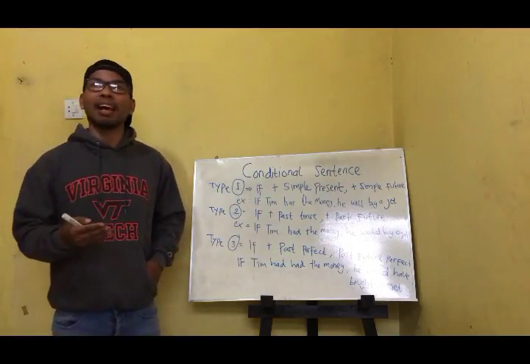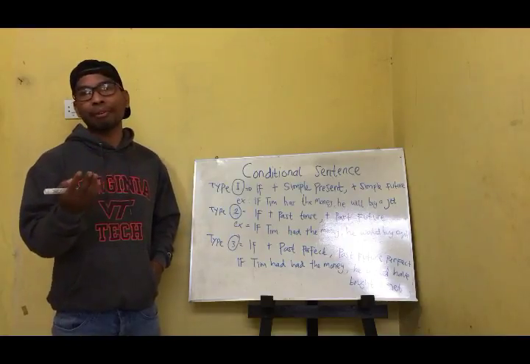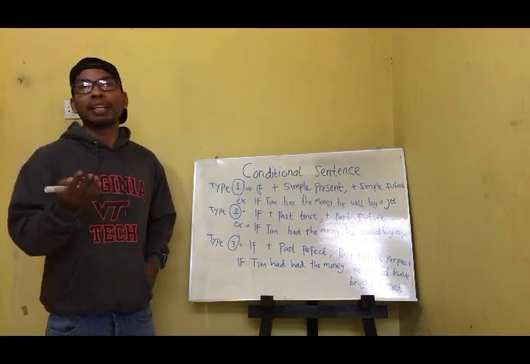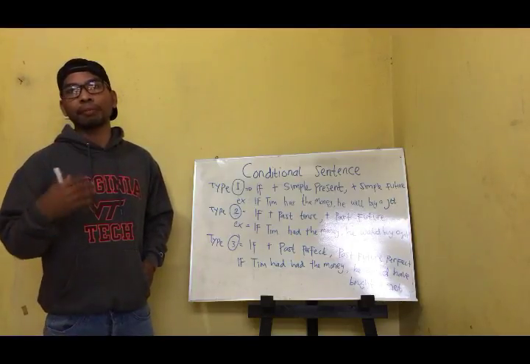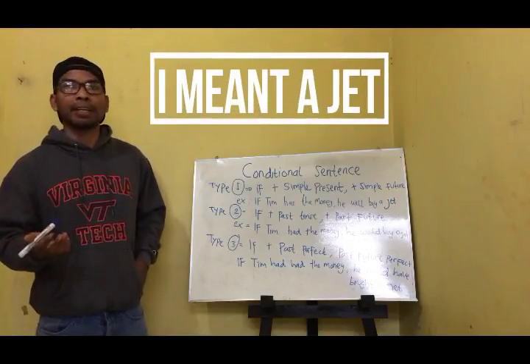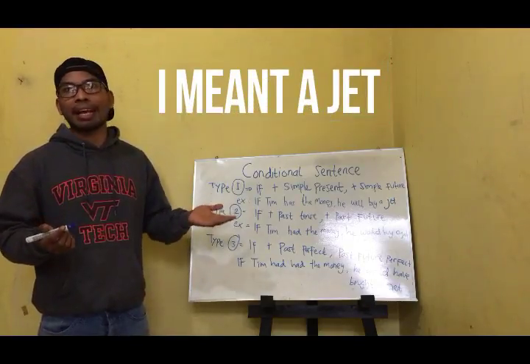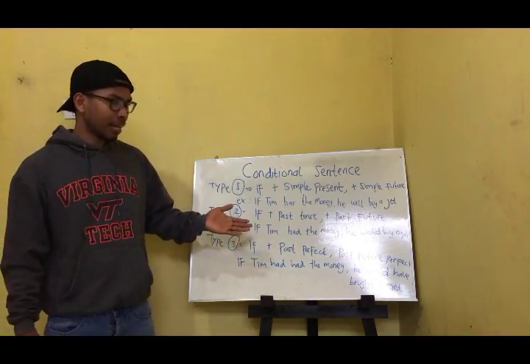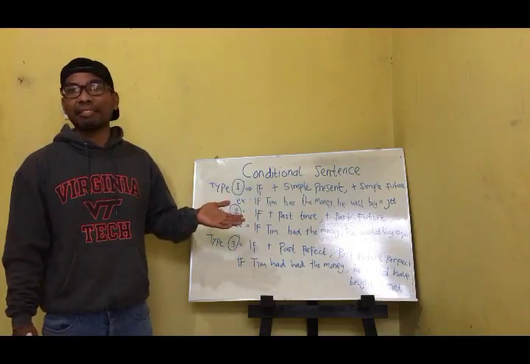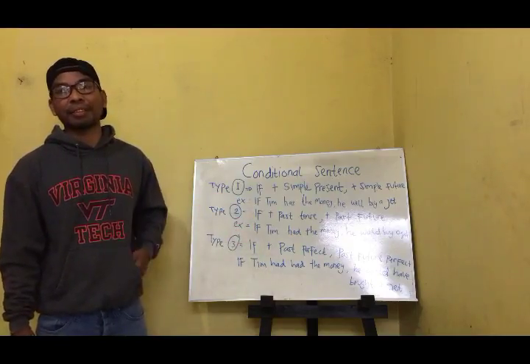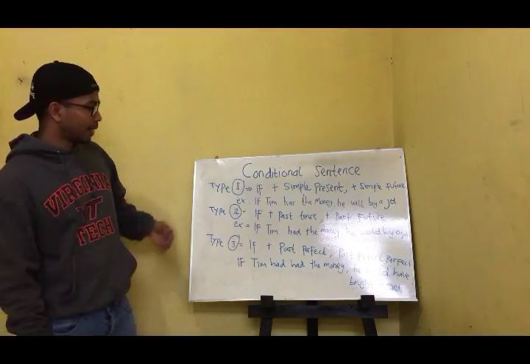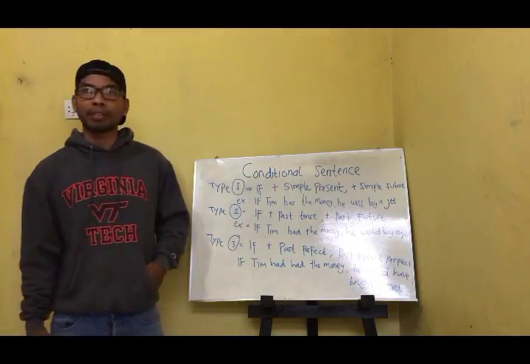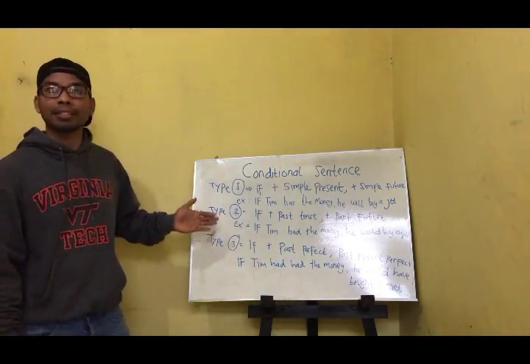So the meaning is, well, I knew Tim very well. He never had that much money. Well, he would have loved to own a Ferrari, but it would never happen because he didn't have that much money. So I say, if Tim had the money, he would have bought a jet. It means that he never had the money, and then he didn't have the jet. So that's how you express an action that is actually impossible to happen by using conditional sentence type 3.